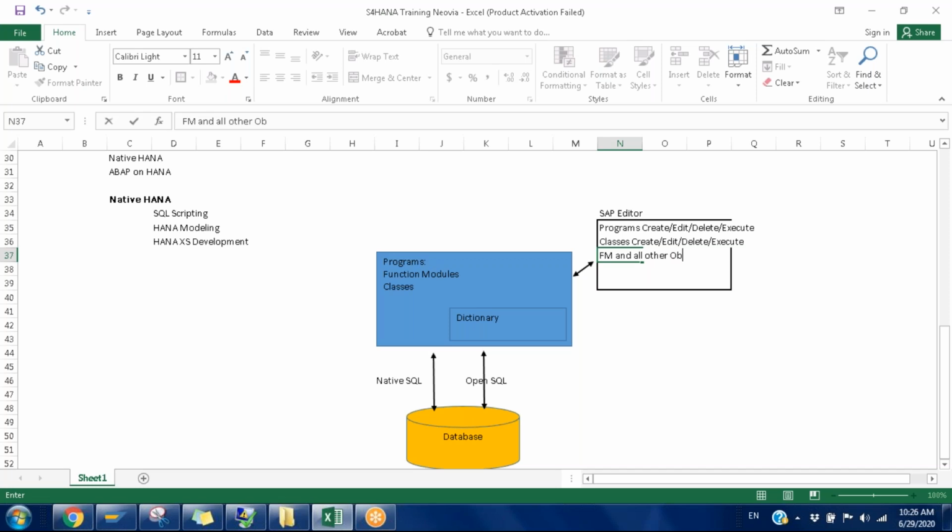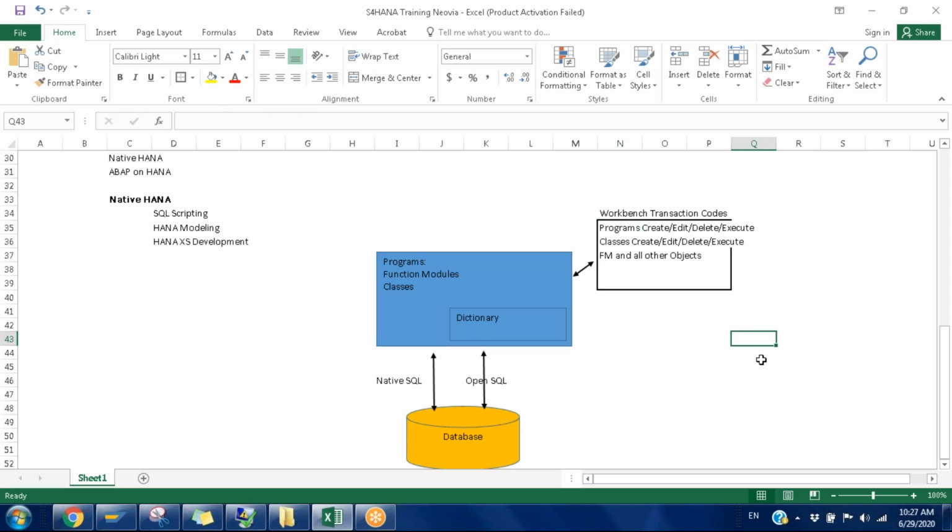Other objects. Okay. So this we can call a workbench transaction. We are not only having a single one. Let me give you that. So, workbench transaction codes. These are the earlier tools SAP provided for developers to work with SAP.